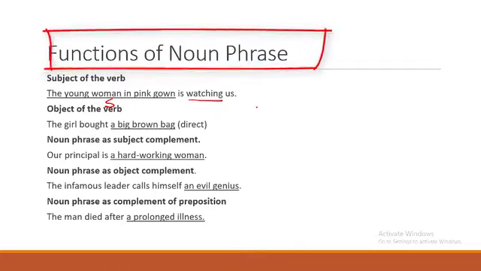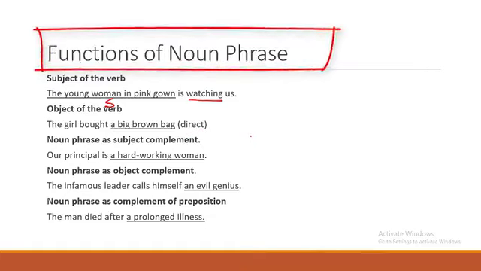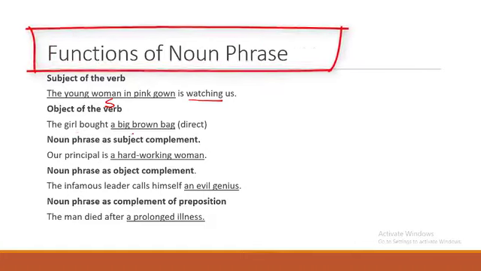You are going to be asked this kind of question under grammatical meaning and grammatical function in comprehension passage. So you say grammatical meaning is noun phrase. Grammatical function is that it is the subject of the verb watching. Then we also have, the girl bought a big brown bag. We want to see it as an object of the sentence.